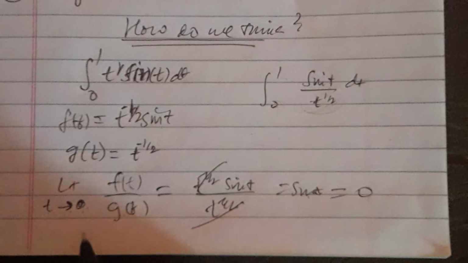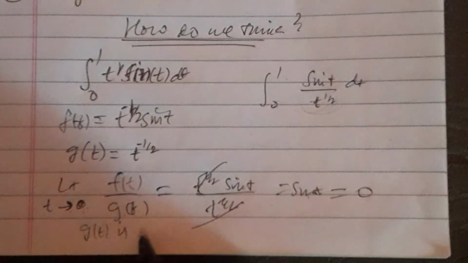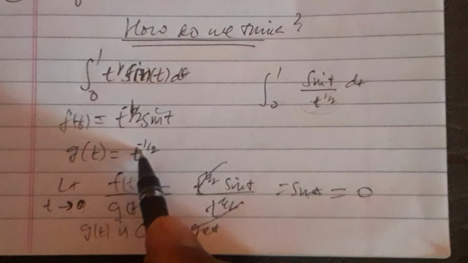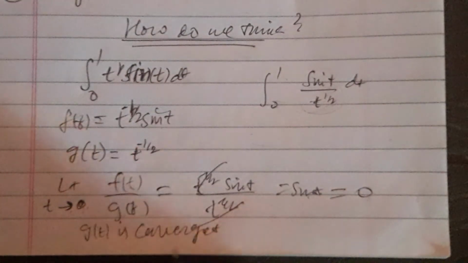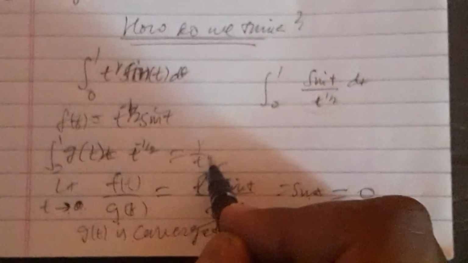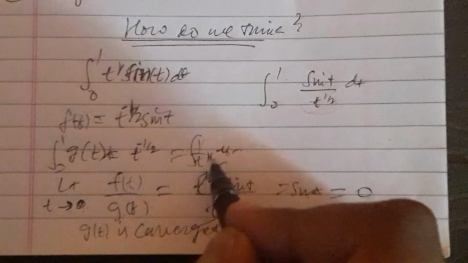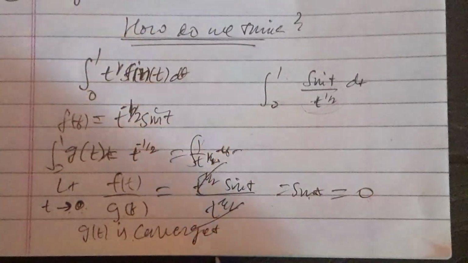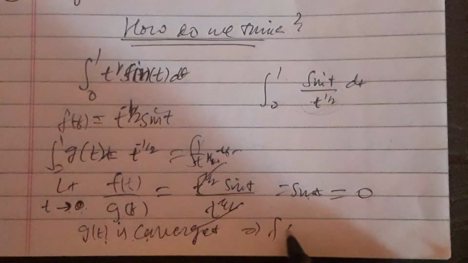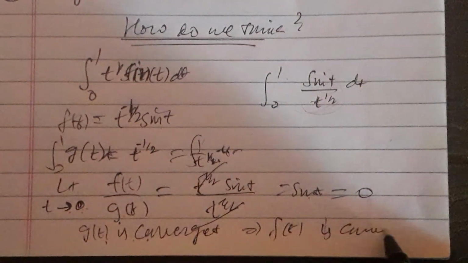Since g of t is convergent, because the power is less than 1, the integral from 0 to 1 of 1 by t to the half dt converges. Therefore g is convergent, which implies that f of t is convergent.